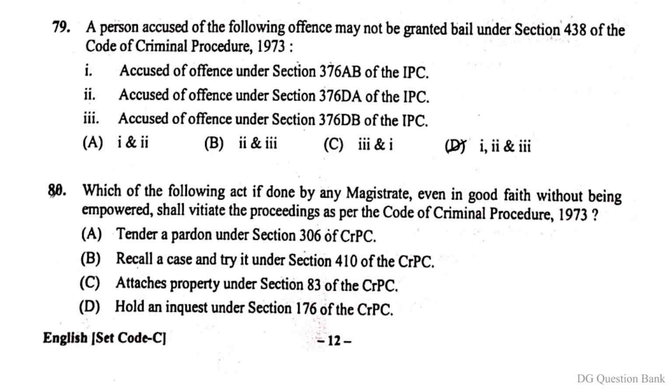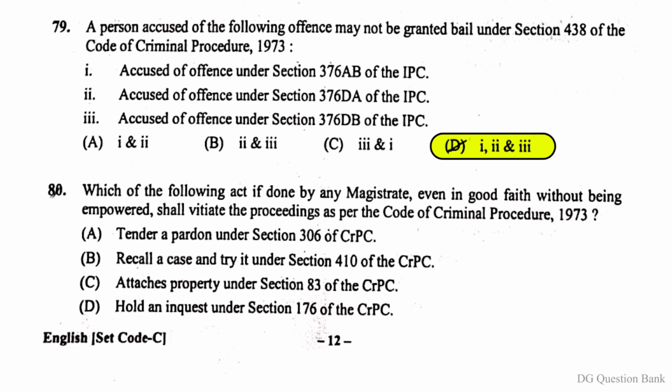First, accused of offence under Section 376 AB of the IPC. Second, accused of the offence under Section 376 DA of the IPC. Third, accused of the offence under Section 376 DB of the IPC. The right answer is option D. First, second and third.